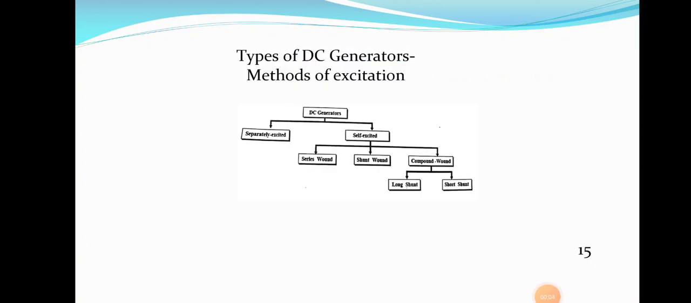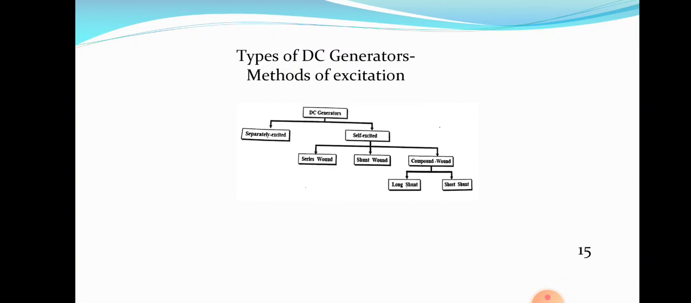So, fourth class of our module 1, fourth session of module 1. In the first class, generator working principle; second class, various parts of a DC machine; third class, EMF equation of a DC generator; and fourth class, different types of DC generators.